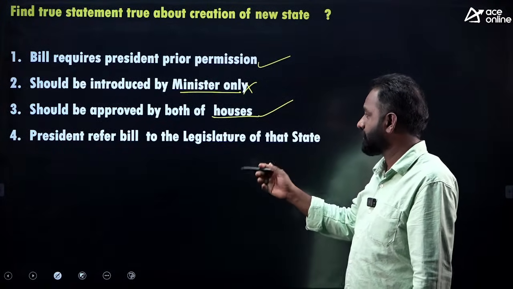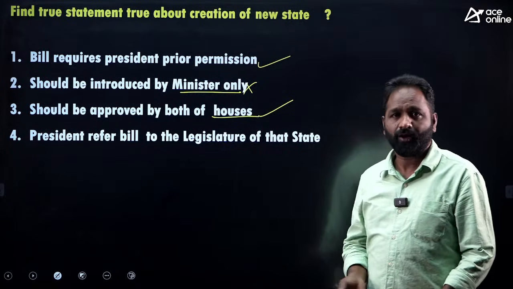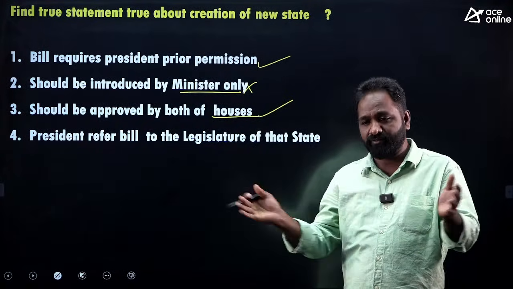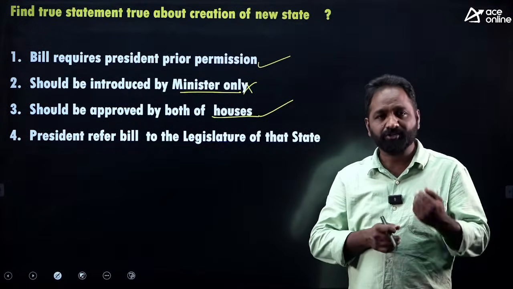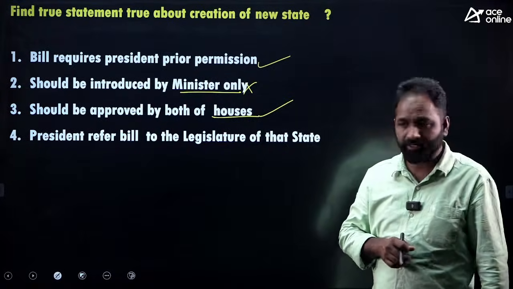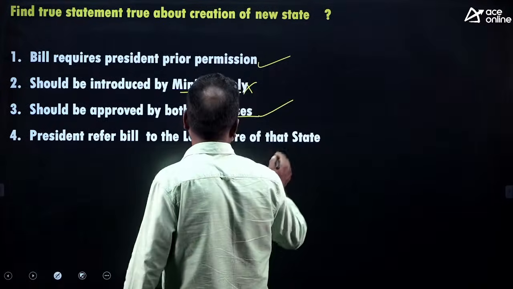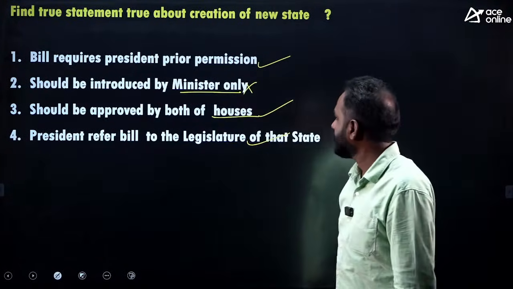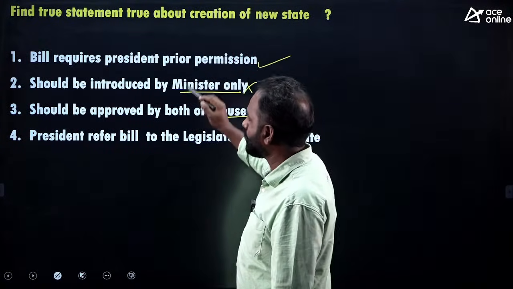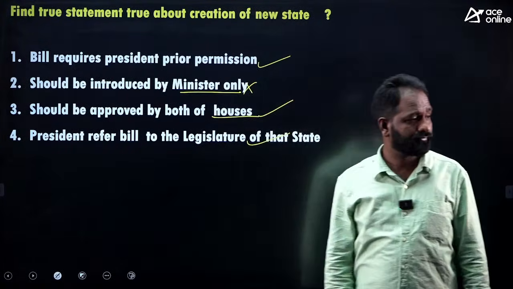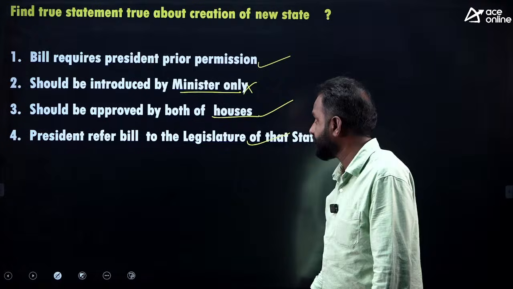And the bill is referred to the state legislature. Yes, whatever state you are going to merge or divide, the president often sends the bill to the concerned legislature. So this is also a right one. So 1, 3, 4 is the right answer. 1, 3, 4, Shiva, 1, 3, 4.